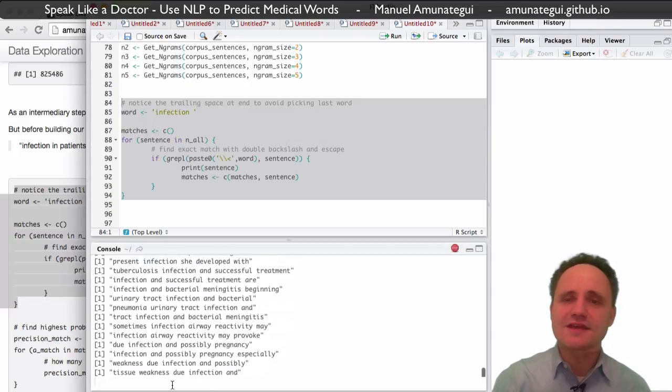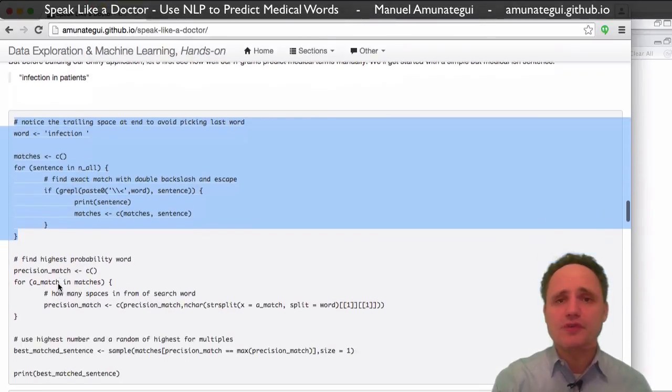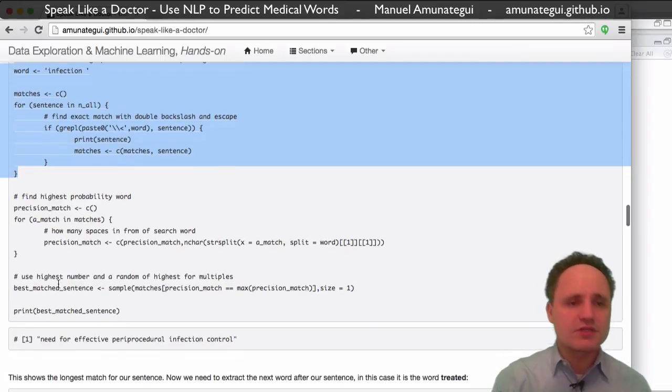I guess infection is a very common word in the world of cardiology. And you see, infection, infection, infection. So these are all possibilities. So we have to make a choice, right? We only want to predict one word. We only want to suggest one word. We don't want to suggest 1,000 words.